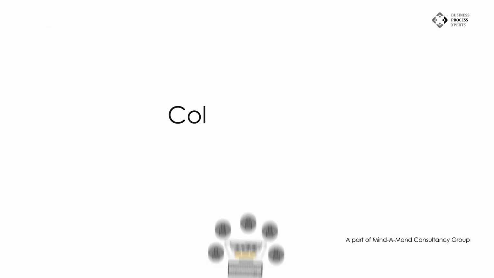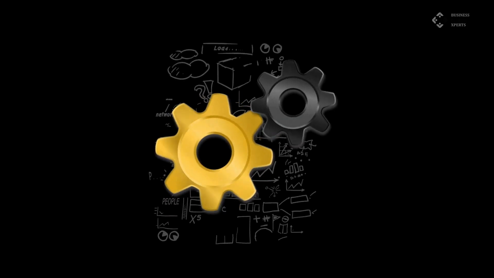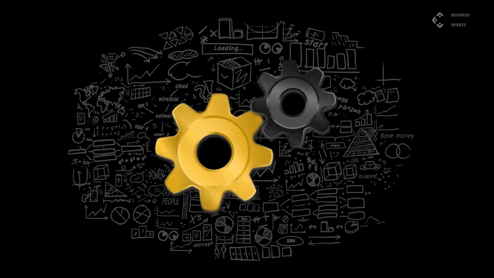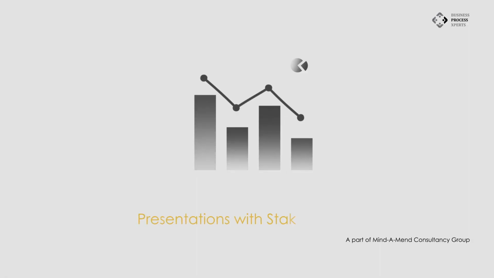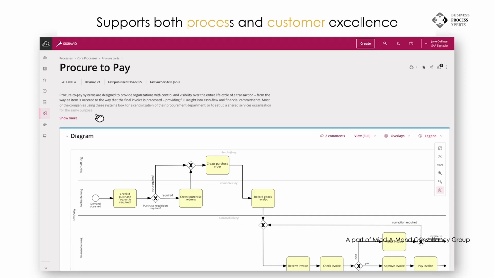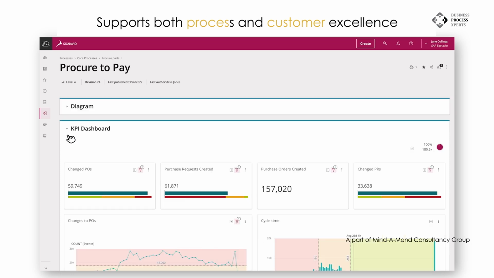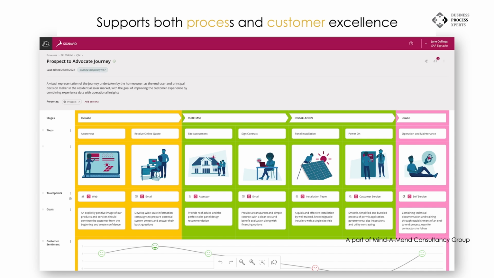At number 4, collaboration. Signavio's process mining provides a variety of features that makes it easy to collaborate with the stakeholders on business process improvement projects. This can be done by sharing process models, reports, and presentations with stakeholders. It ties the different SAP Signavio solutions together and supports every stage of the transformation lifecycle. All the users from CEO to process analysts will feel right at home.